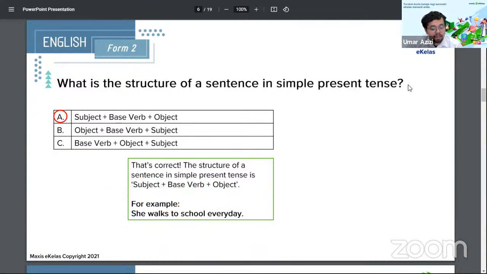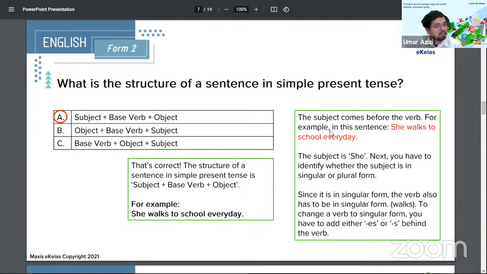Simple present tense, in your books right now, tulis subject, verb, object. Subject, she, verb, walks, object, to school every day. Like this. The subject comes before the verb. For example, she walks to school every day. Can you give me an example of a simple present tense besides this? Like Darshini gave me one. John goes to school every morning. I eat every day. Dr. Kraft said, I study every day.